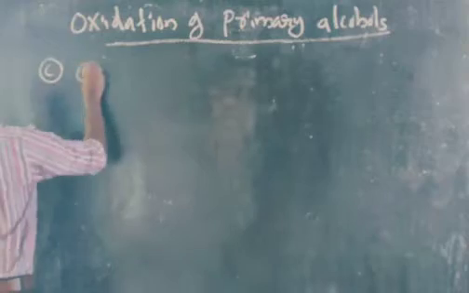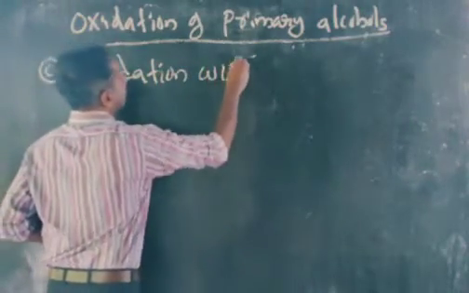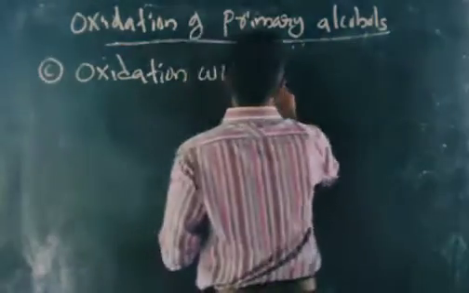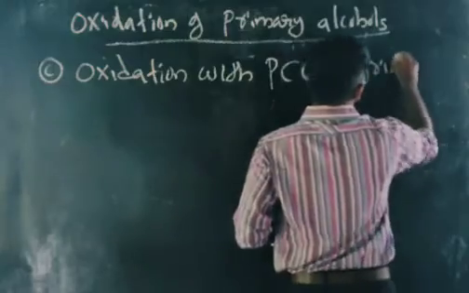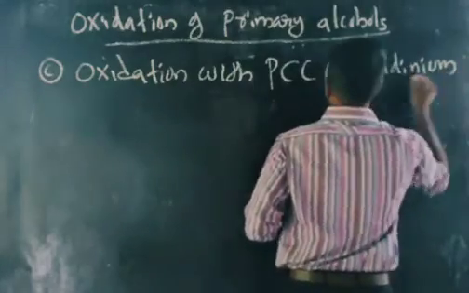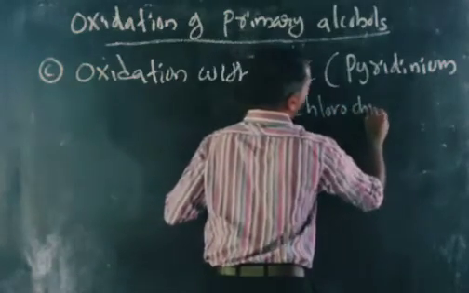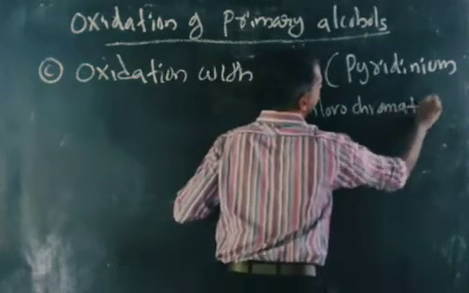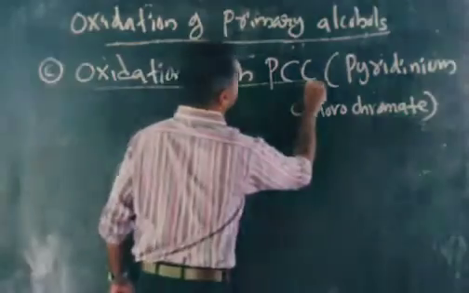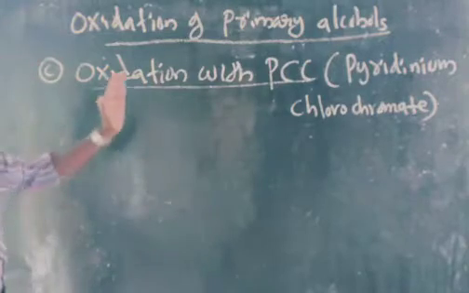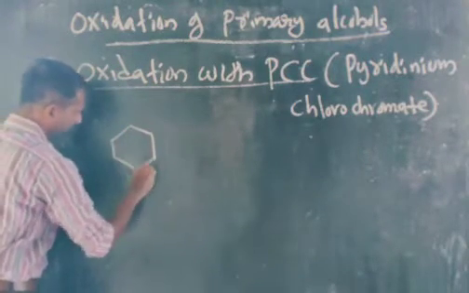Now, oxidation with PCC. What is PCC? Pyridinium chlorochromate. Third one is oxidation with pyridinium chlorochromate. Look here at the structure of pyridinium chlorochromate. It will be like this.